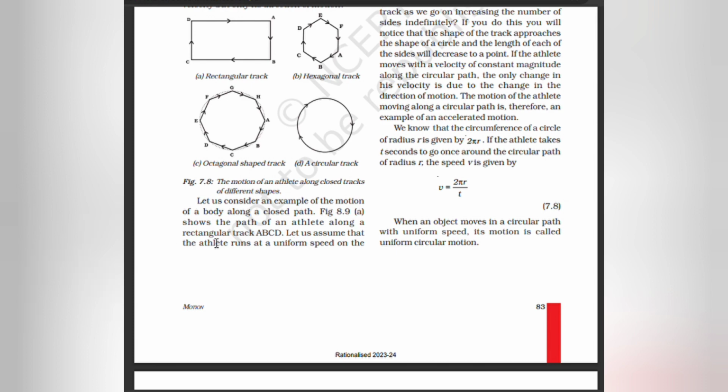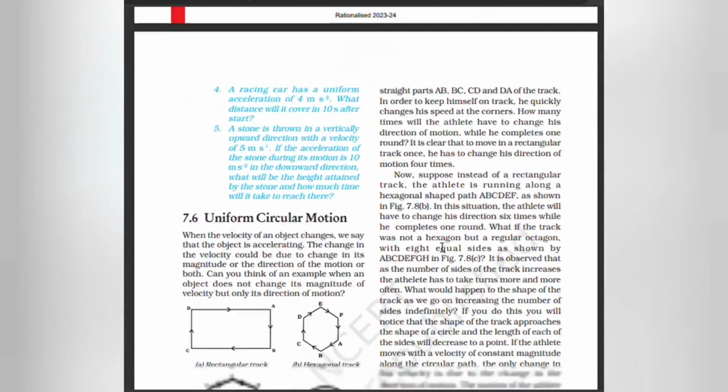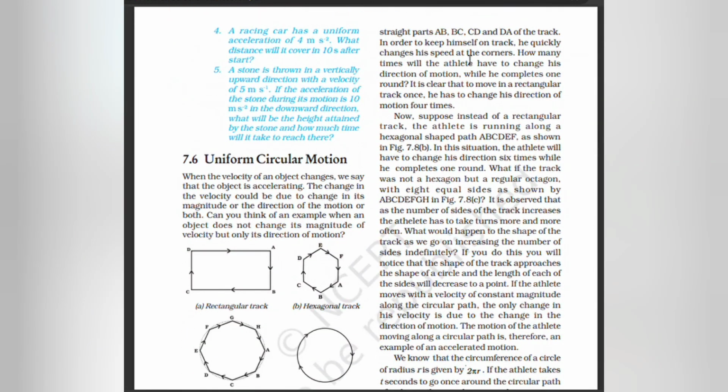Let us assume that the athlete runs at a uniform speed on the straight parts AB, BC, CD and DA of the track. In order to keep himself on track, he quickly changes his direction at the corners. How many times will the athlete have to change his direction of motion while he completes one round? It is clear that to move around a rectangular track once, he has to change his direction of motion 4 times.